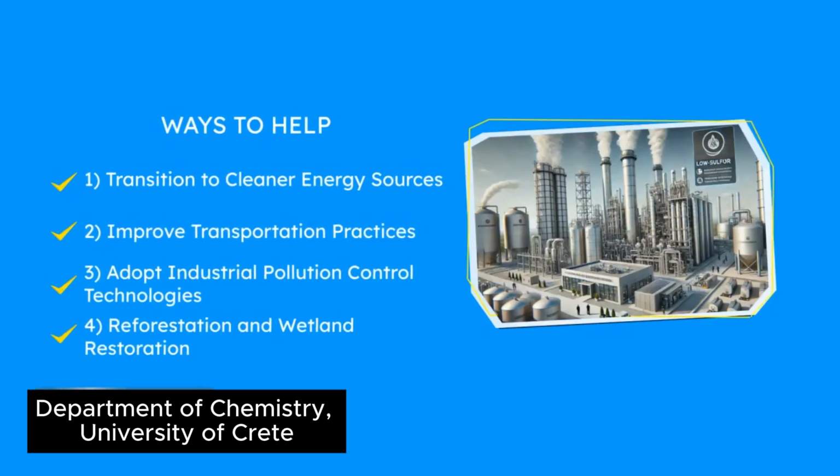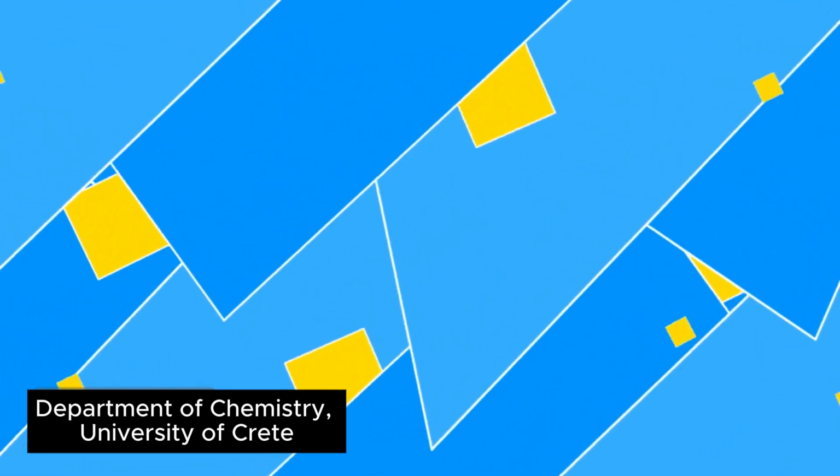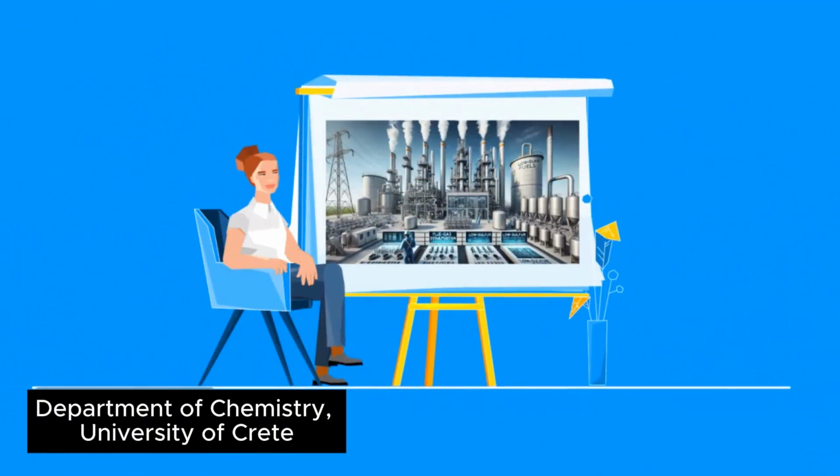Industries play a critical role by adopting technologies like flue gas desulfurization systems to capture sulfur dioxide before it escapes into the atmosphere. Improved efficiency in combustion processes and the use of low-sulfur fuels can also limit pollution.